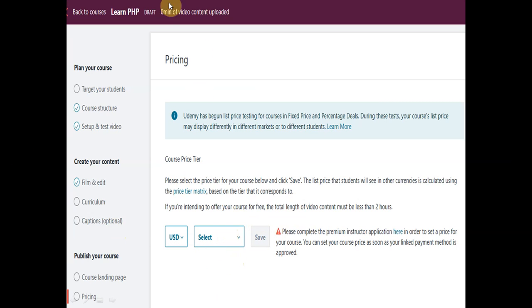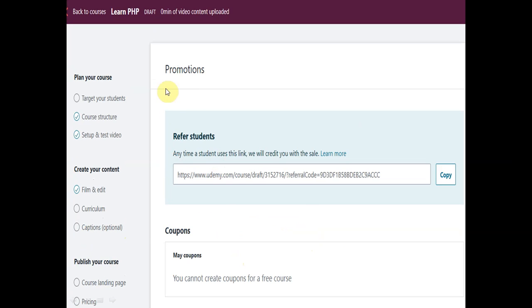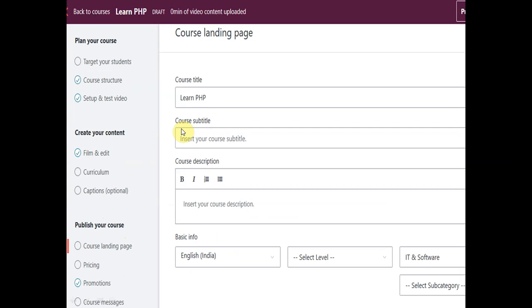So this is regarding the price, and after the pricing we'll have promotion. You can see the third one is the promotion, and the fourth is the course message.